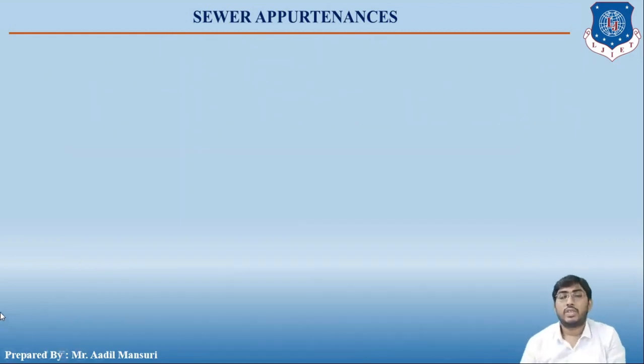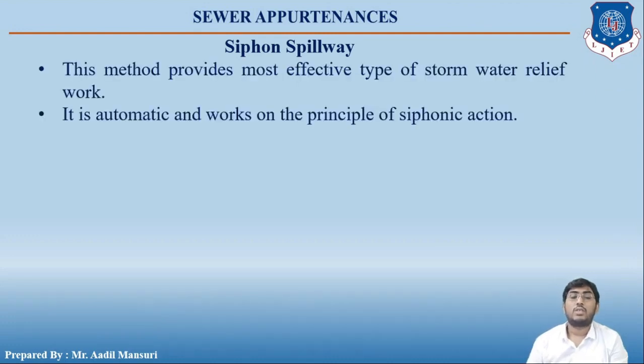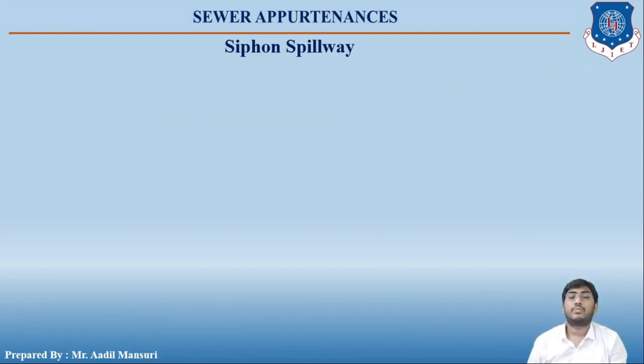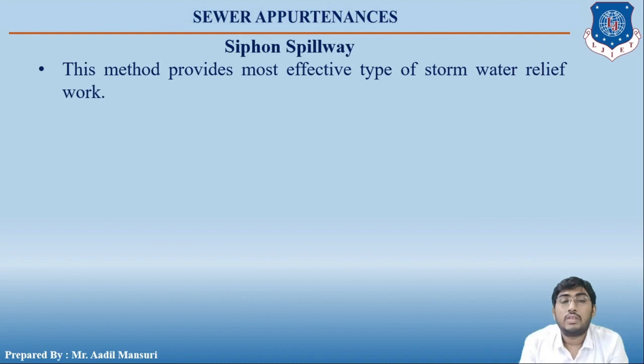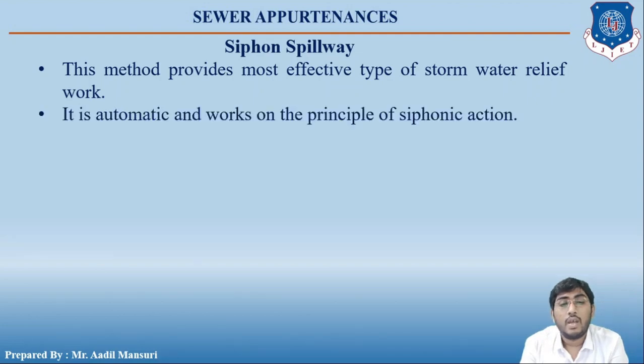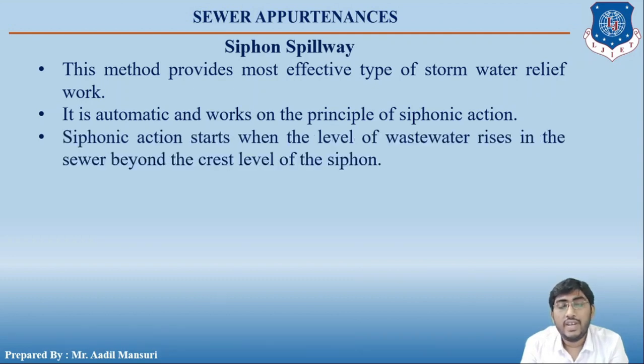Okay, students, let us now start with the next topic, the siphon spillway. This method provides the most effective type of stormwater relief work. It is automatic and works on the principle of siphonic action. Siphonic action starts when the level of wastewater rises in the sewer beyond the crest level of the siphon.